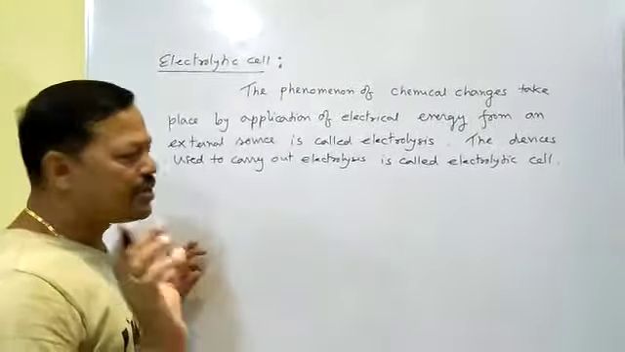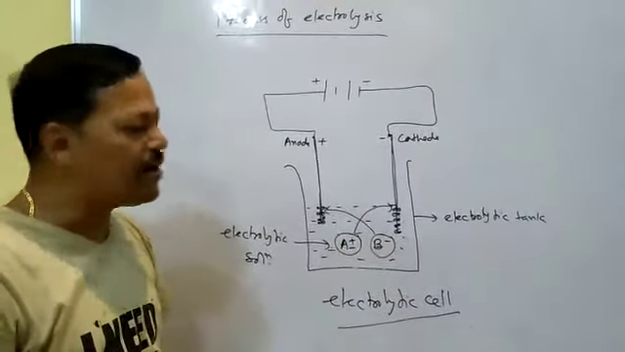So this type of cell in which electrical energy is converted to chemical energy is called an electrolytic cell, and this process is called electrolysis. First you have to take one electrolytic tank which should be a bad conductor of electricity. Then you take one electrolytic solution, I mean some electrolyte you dissolve in water so that it produces positive and negative ions.